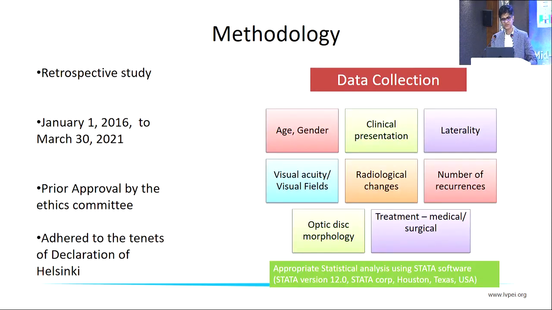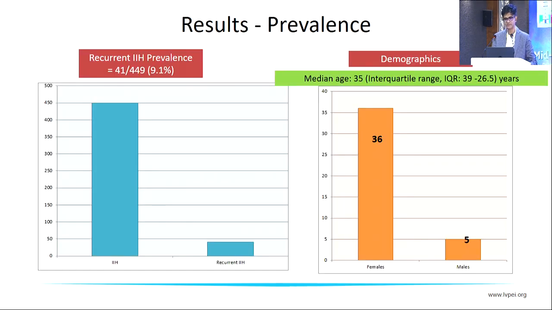So it was a retrospective study including patients from January 1, 2016 to March 30th, 2021. We took prior approval from the ethics committee and followed the ethical guidelines. Data was collected regarding the patient clinical profile, demographics, laterality, visual function, radiological changes of IIH, number of recurrences, optic disc morphology, and what type of medical treatment had been given. Appropriate statistical analysis was attempted using Stata software.